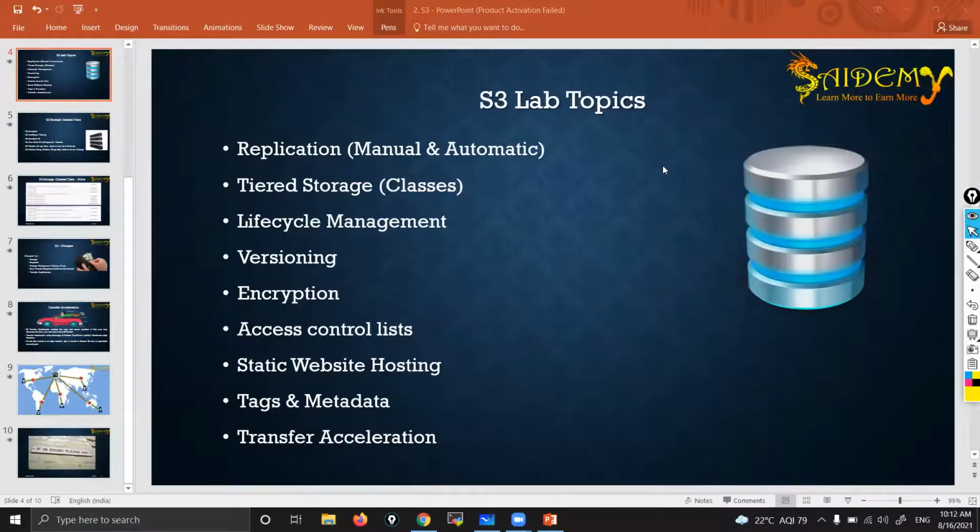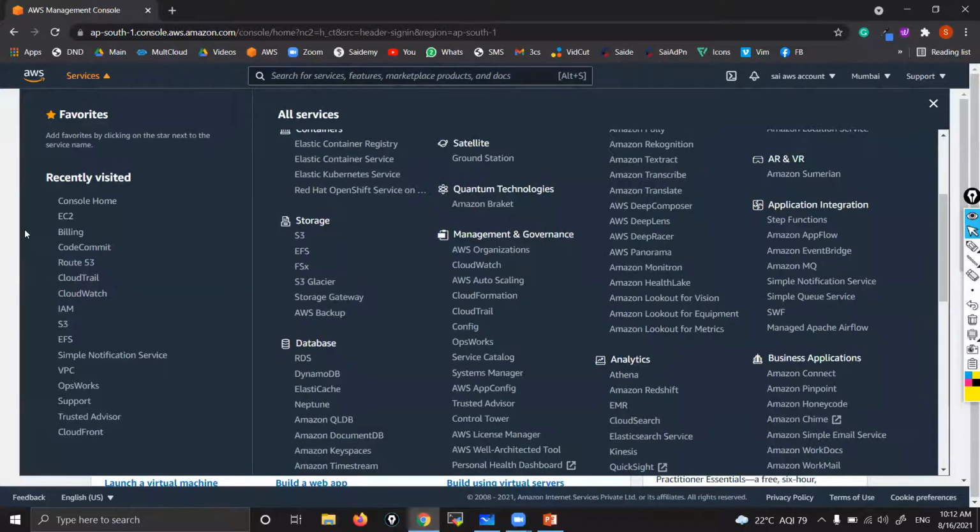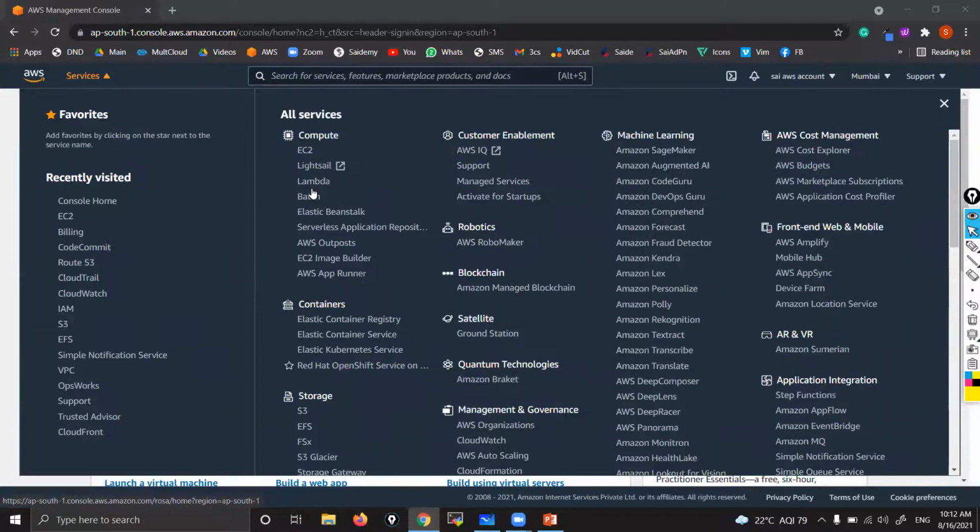Any more doubts? If you don't mind, could you please open the AWS dashboard? EC2 dashboard? Yes.